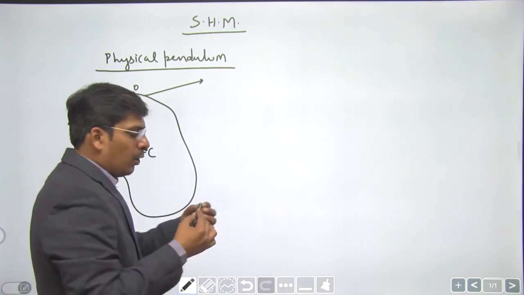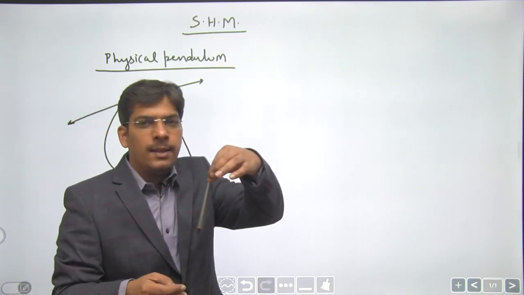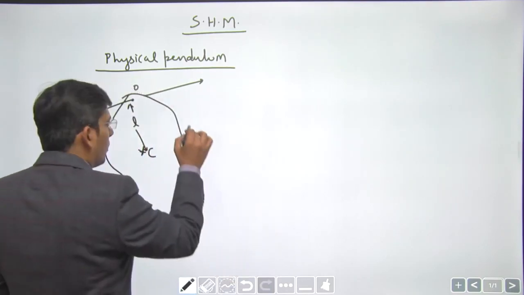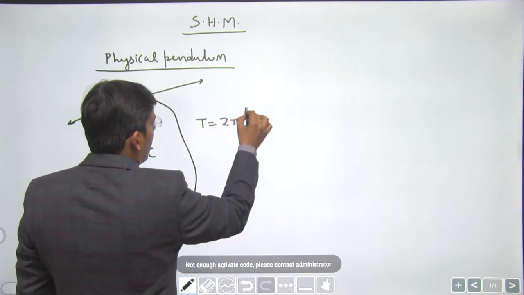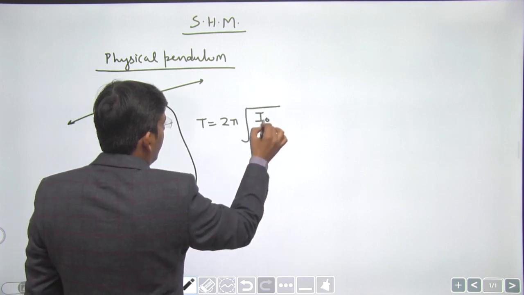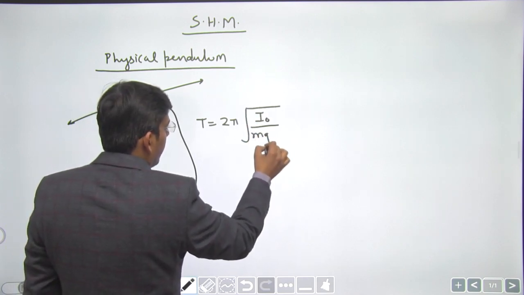Then the time period of oscillation of the body, it may be anything, right? The time period of oscillation of this body is 2 pi under root I naught divided by mgL.